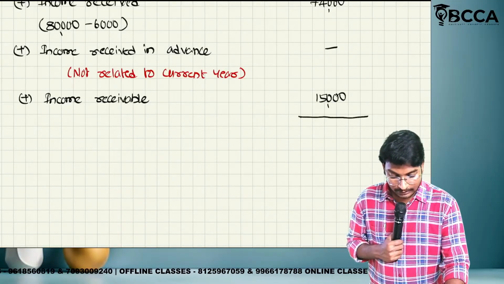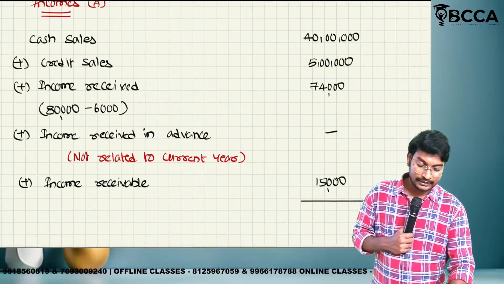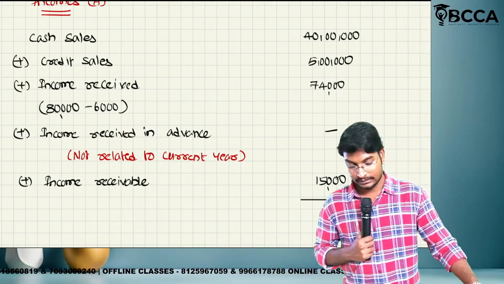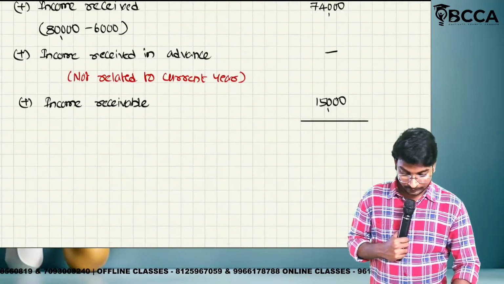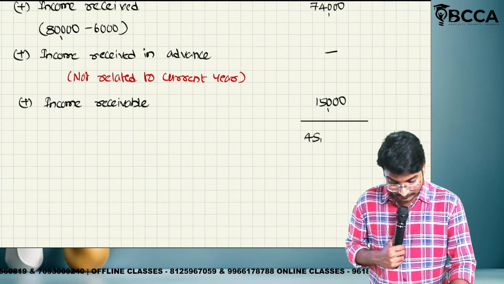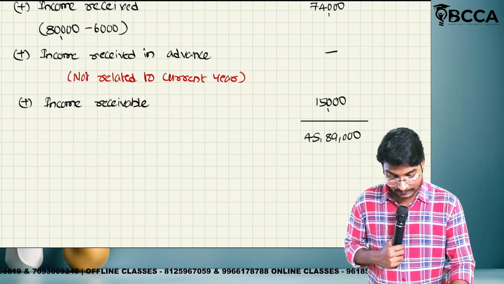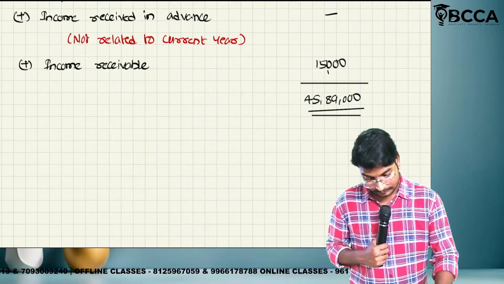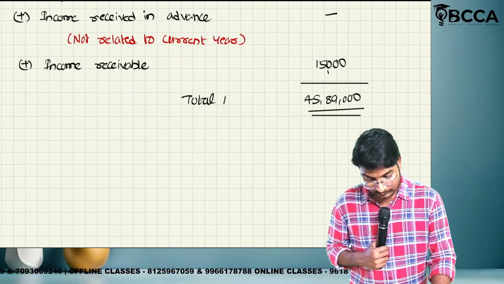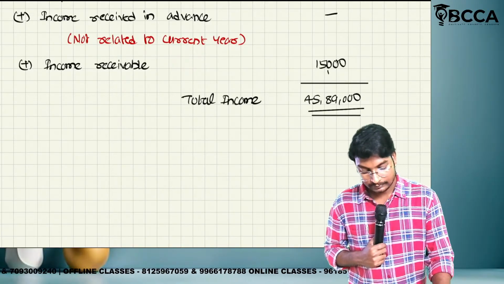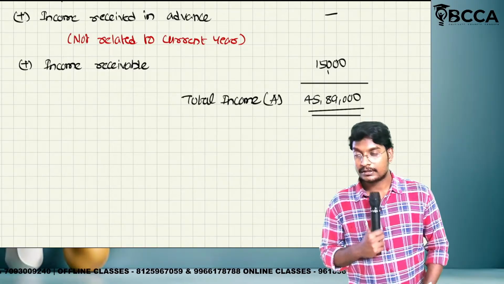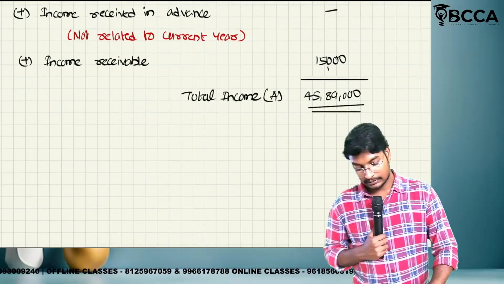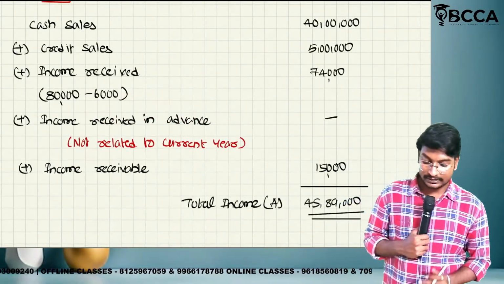So now total all the incomes. 40 lakh plus 5 lakh plus 74,000 plus 15,000. 45 lakhs 89,000. This is called total income. Is there any doubt, guys? No. Next one. So please write down up to here.